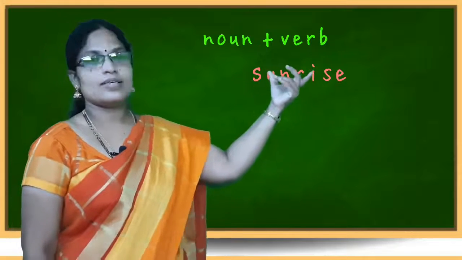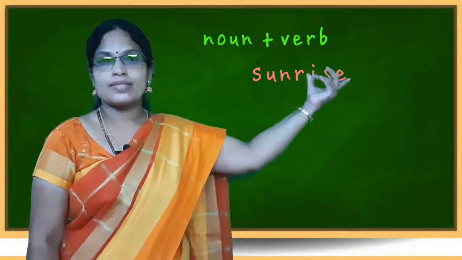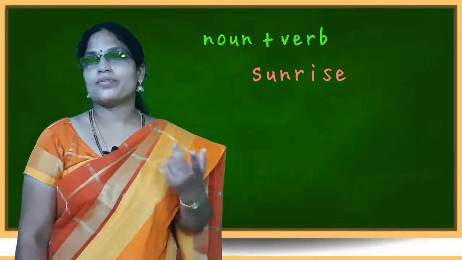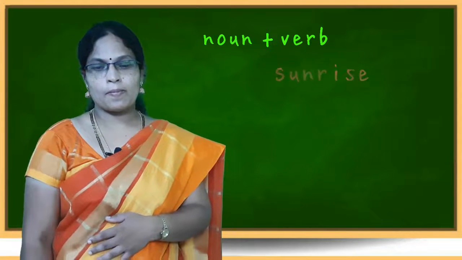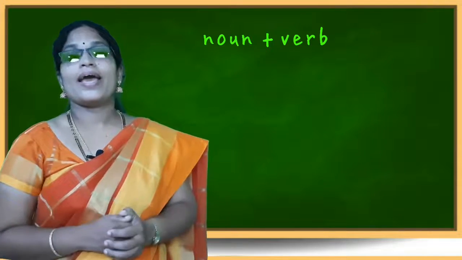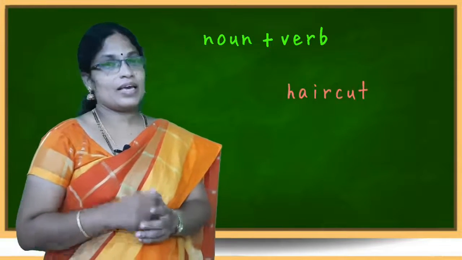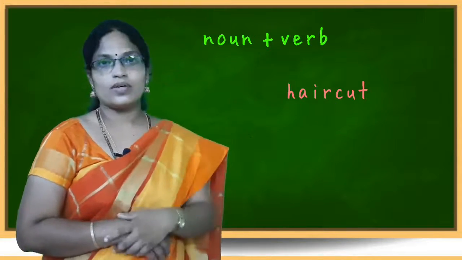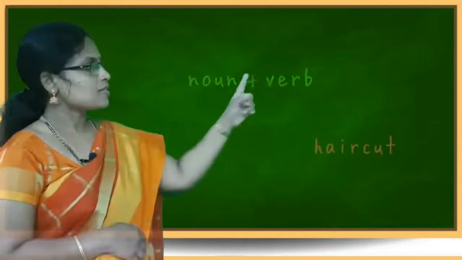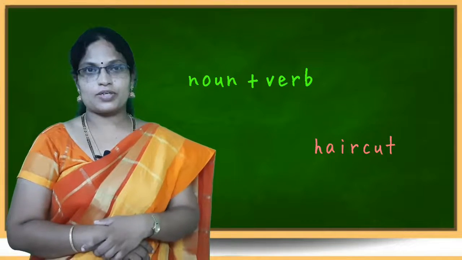Sun is a noun. Rise, a verb. Sunrise. Another one, haircut. Hair, noun. Cut, verb. Noun plus verb combination.